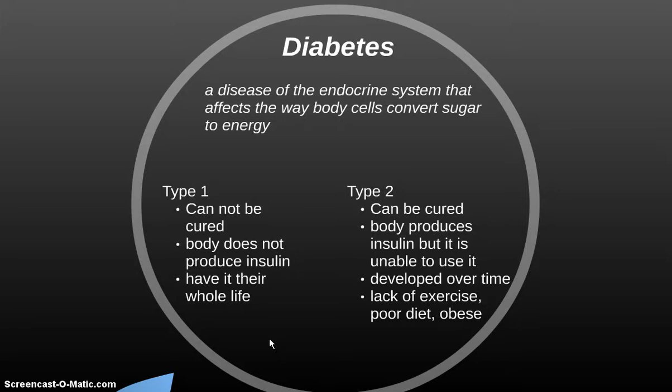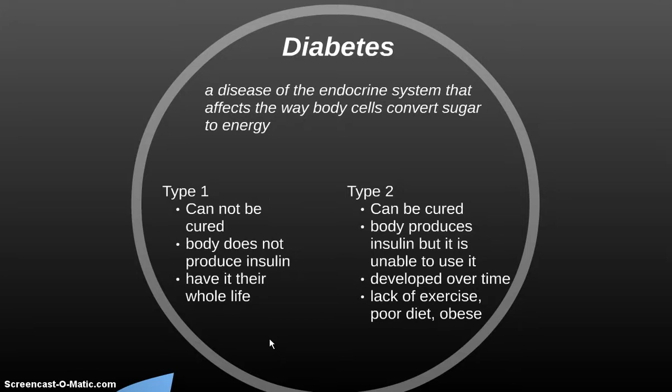Type 2 diabetes is a different type. It's the same disease, but it affects people differently. A type 2 diabetic can be cured. In a type 2 diabetic, the body produces insulin in the pancreas, but it's unable to use it effectively based on weight, diet, things that they eat, and not getting much exercise.